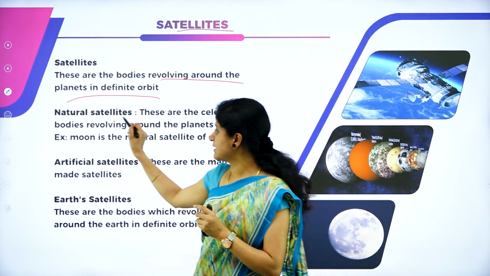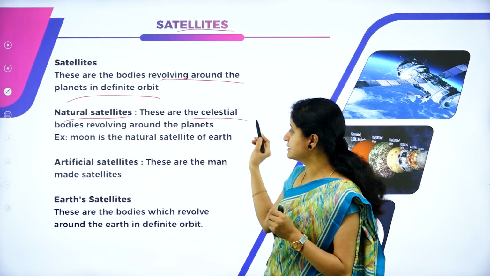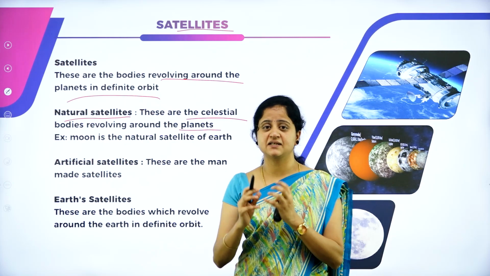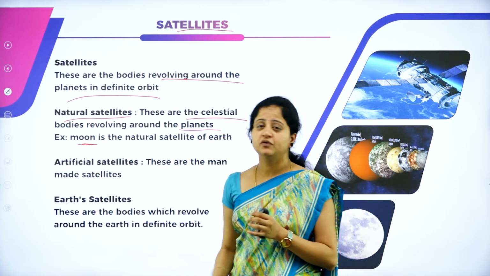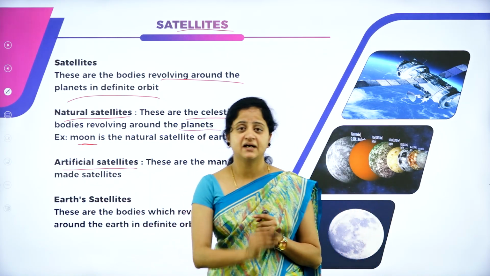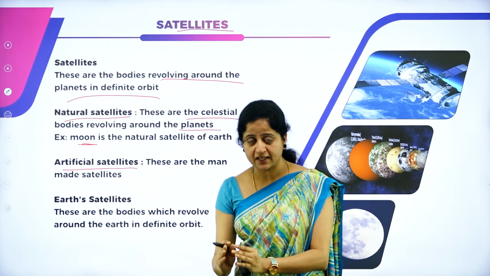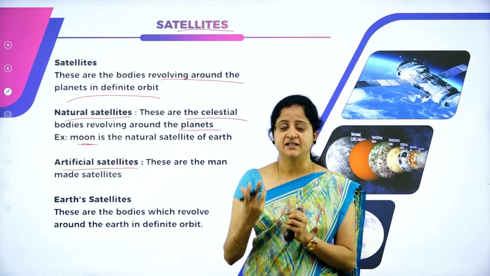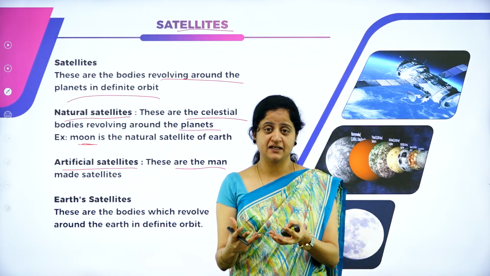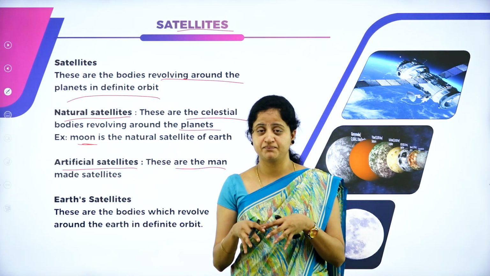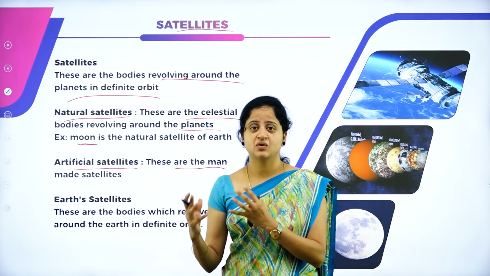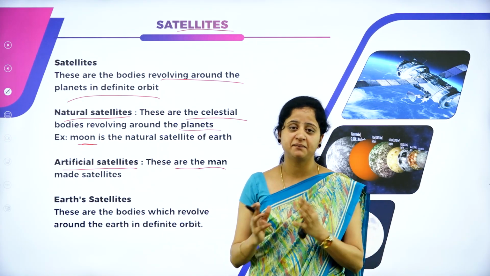So what are natural satellites? Natural satellites are nothing but celestial bodies that revolve around the planets. For example, the basic example we can take is the moon. Moon is a natural satellite of Earth, as we all know. So what is an artificial satellite? As the name itself says, it is not natural but artificially made, and these are also called man-made satellites. Artificially created satellites for our convenience, for our programs or functions which work on our own requirements. So artificial satellites are nothing but man-made satellites.